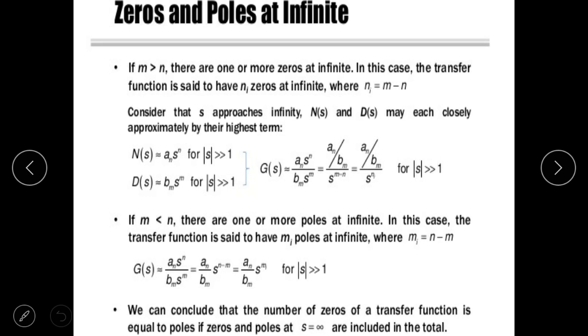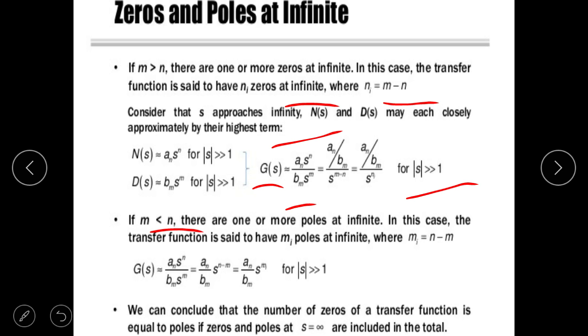If m is greater than n, there are one or more zeros at infinity. In this case, the transfer function is said to have n_i zeros at infinity, where n_i is equal to m minus n, means the difference of m minus n lie at infinity. Consider that as s approaches infinity, N(s) and D(s) may each be closely approximated by their highest term. So G(s) is a_n upon b_m, s to power n divided by s to power m,